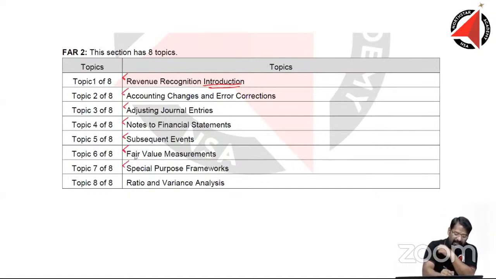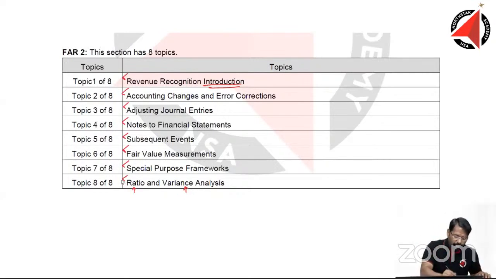Special purpose framework, very much there in the old syllabus. Nothing new here. It is same to same in the new syllabus as well. Then we have ratio and variance analysis. You remember the BC paper? In the BC paper, we had a chapter called ratio, we had a chapter called variance analysis. So this chapter is basically from the BC paper, which is no more there.